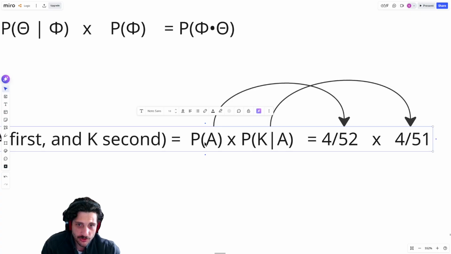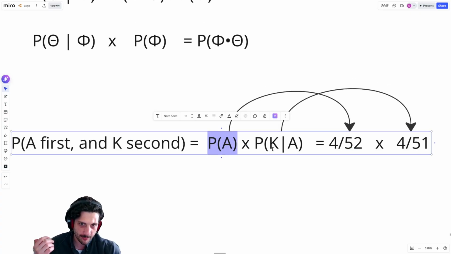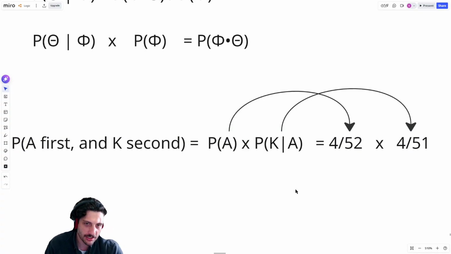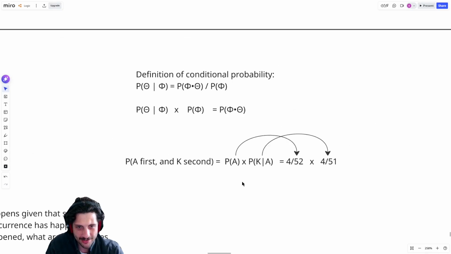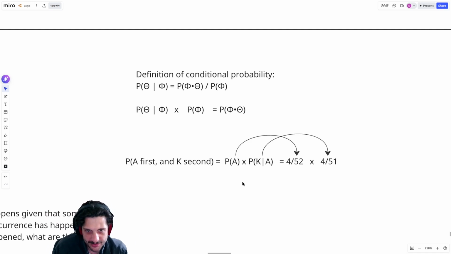And that's all that we're going to do when we need to solve them. We just need to first ask, what's the probability that the first one happens? And multiply that by the probability that the second thing happens given the first. So that's why this conjunction really just builds off of our conditional probability knowledge. That's why it's important that we first understand how to do those conditional probability problems. And all that those come down to is understanding how do I shift my probability space whenever something happens.